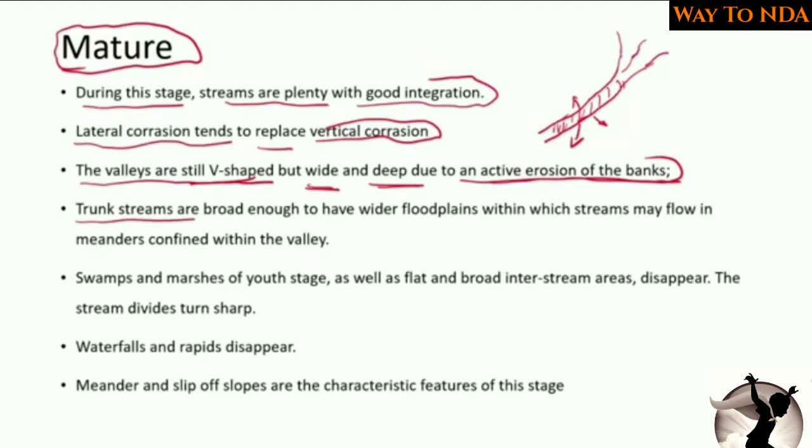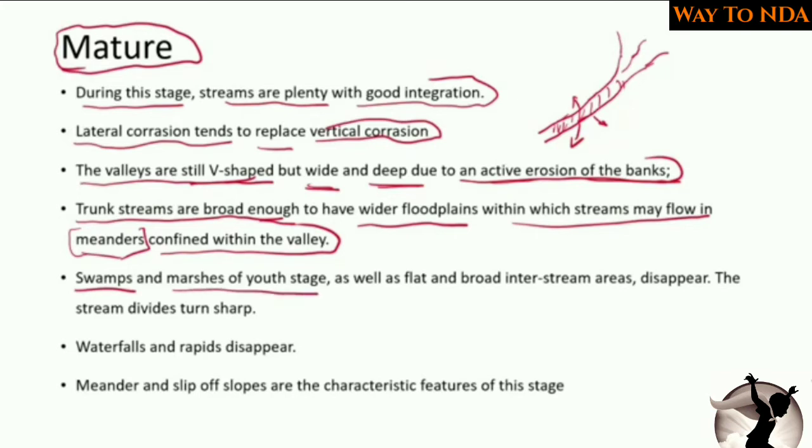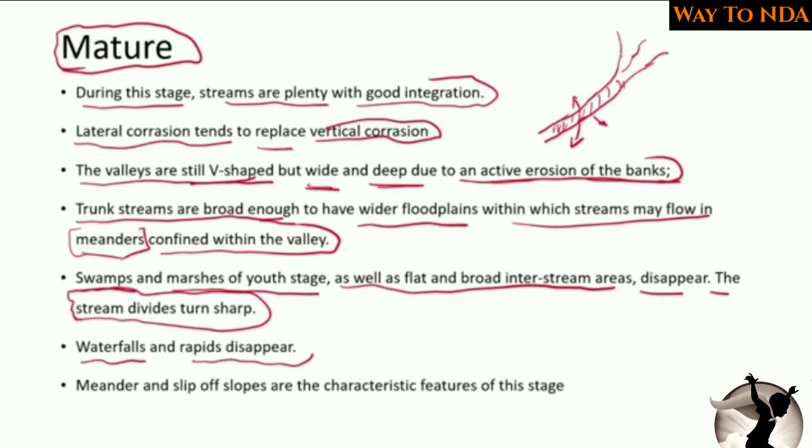Now trunk streams are broad enough to have wider floodplains within which streams may flow in meanders confined within the valley. So meanders will be a distinct feature in the mature stage, and then the swamps and marshes of the youth stage as well as flat and broad interstream areas disappear and the stream divides turn sharp, and then waterfalls and rapids disappear.